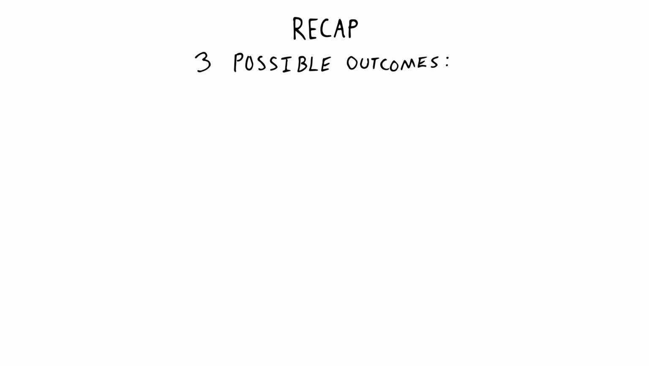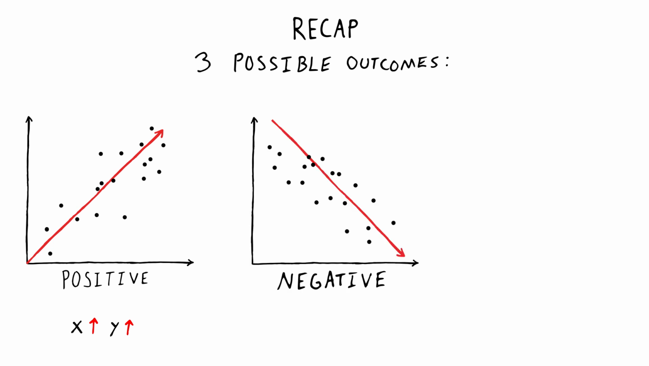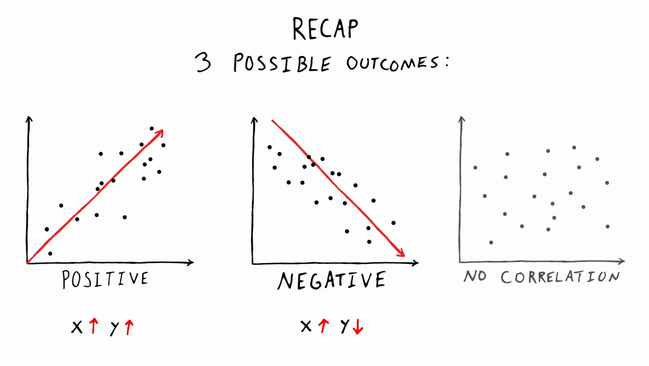To recap, in observational studies such as this, there are three possible outcomes. Researchers may find there is a positive correlation between two variables. That means that as x increases, y tends to increase. They may find there is a negative correlation between two variables. That means as x increases, y tends to decrease. Finally, there may be no correlation between two variables. That means there is no relationship between x and y.